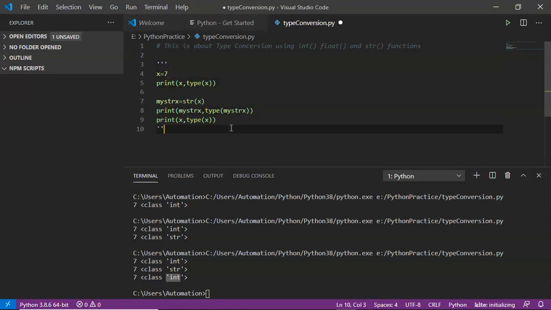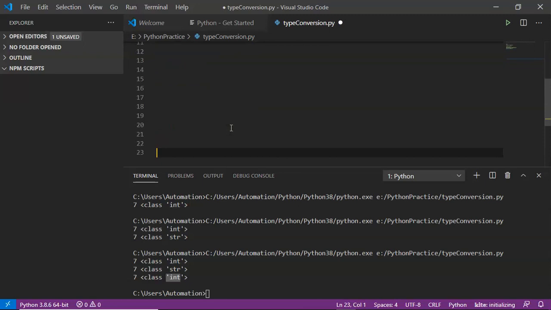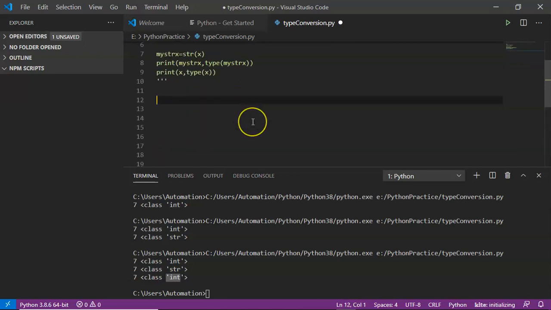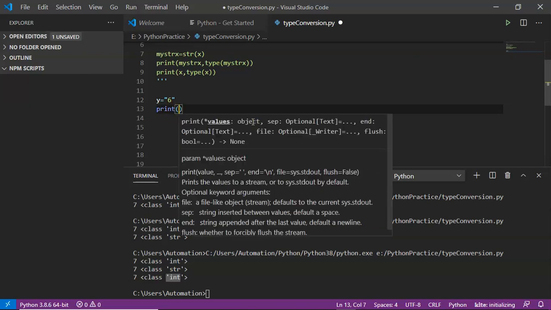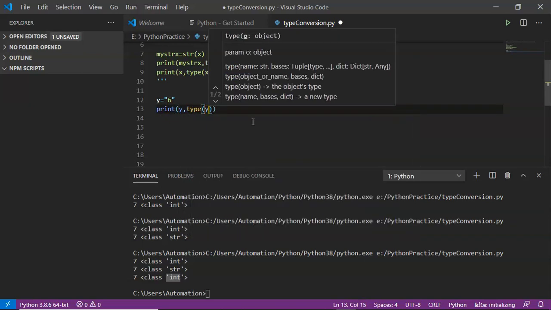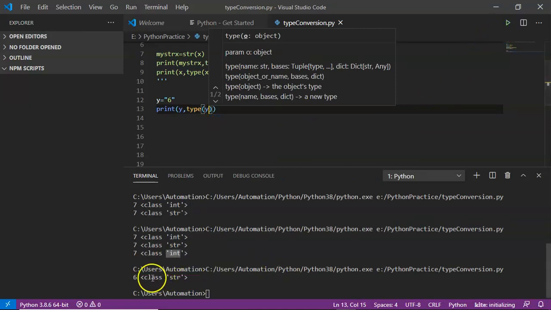Now let me comment this part. Next, suppose I am defining a string. Let's say y equals, in quotations, I am writing something. Inside quotations, whatever you write will always be a string, right? Now I am printing y and then type of y. Save it, run it and see the result. So 6, that is a string.